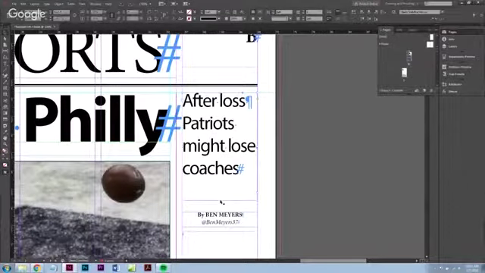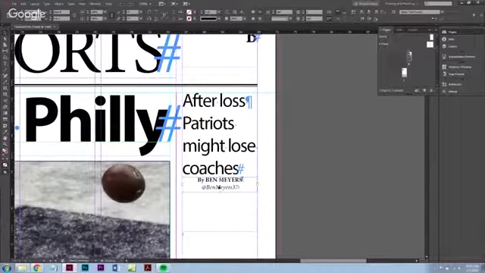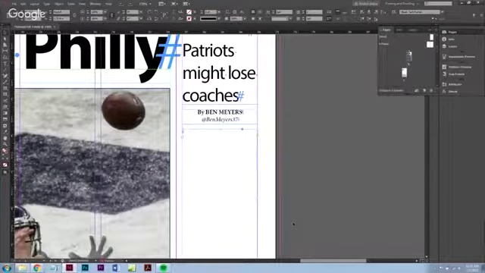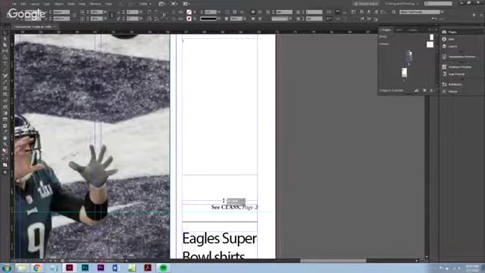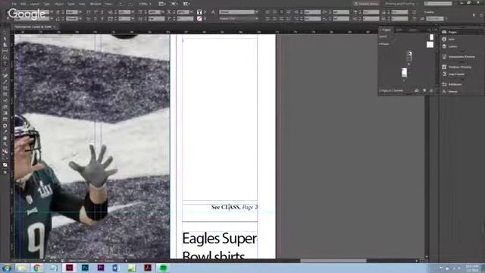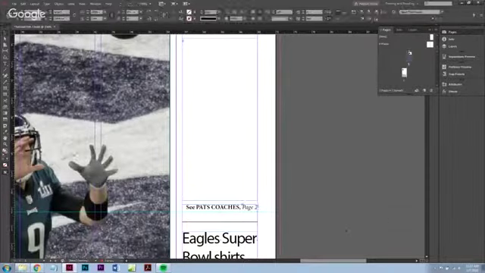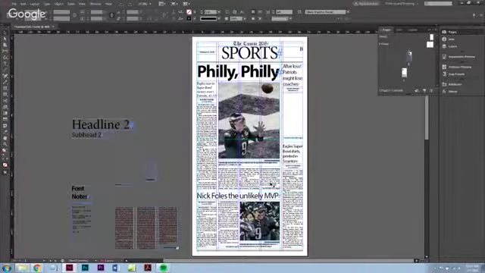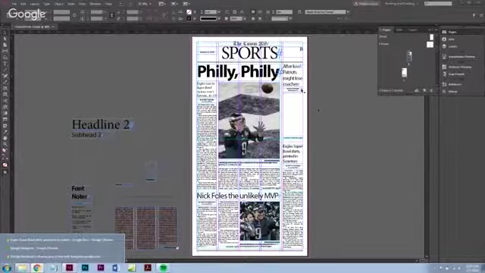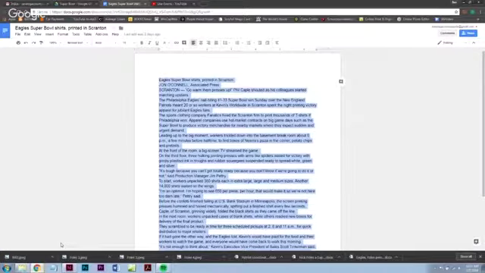So we're going to pull this up to underneath, sorry. We'll put our byline on it, Shift, down arrow 1. Pull our text box up, Shift, down arrow 1 to get our spacing right. Pull this down, looking good. Let's change our jump line before we get our text on the page. So let's say Pat's coaches. Okay, now let's go find that story. I think we're ready for it. We just got to put it in a little box.